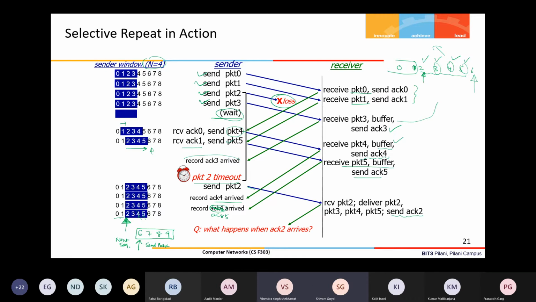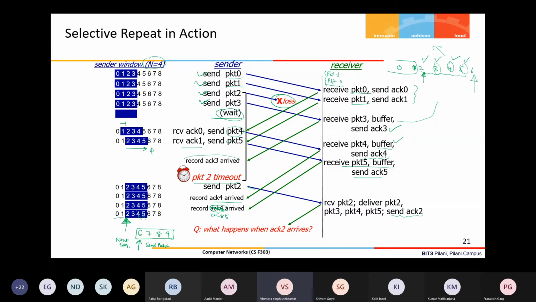It may be possible that packets reach out of order also, meaning the sender has sent packet 0 first and then packet 1, but the receiver receives packet 1 and then packet 0. It is possible. Sir, will the protocol be correct even in that case?